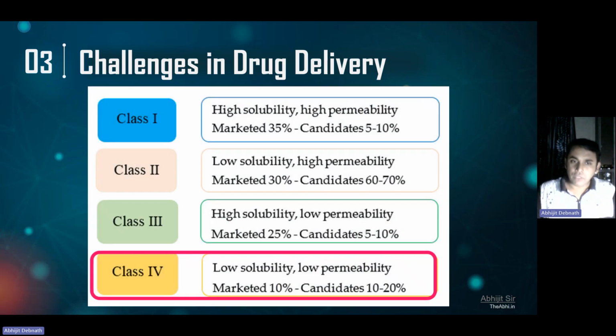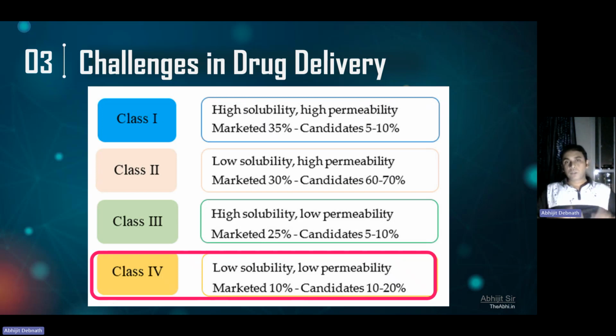So if we look at the market, class 4 molecules, about 10% of drug molecules, are actually BCS class 4 drug molecules, and about 35% of the marketed formulations or candidates are BCS class 1 formulations. You can take those drug molecules orally, but BCS class 4 molecules you cannot take orally because they have low solubility.